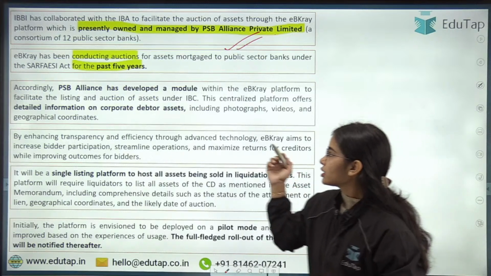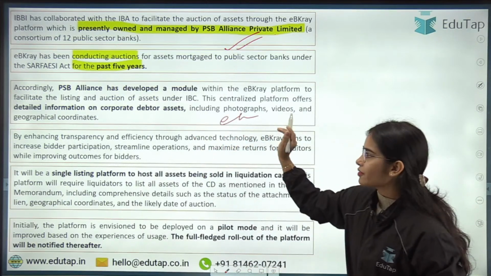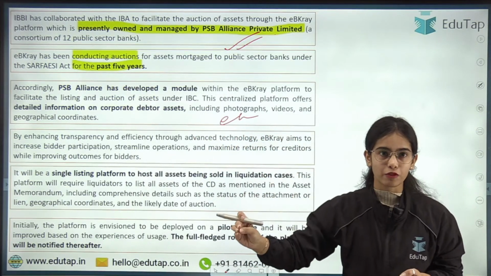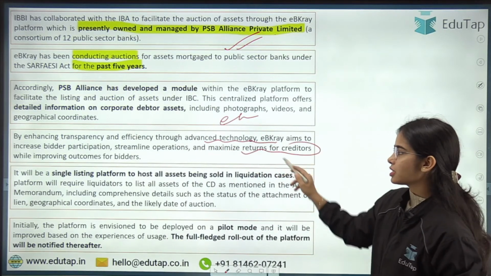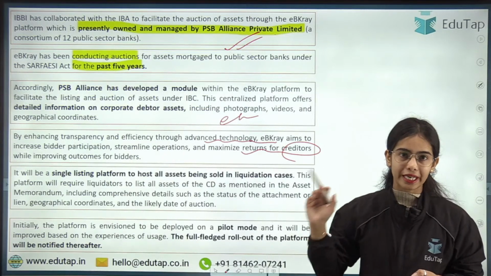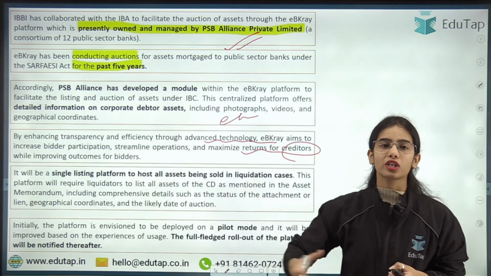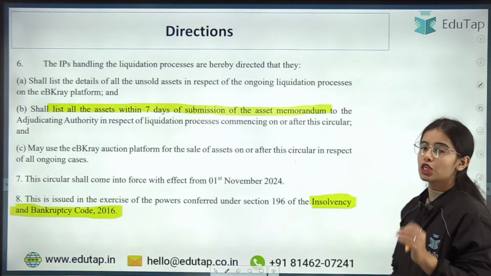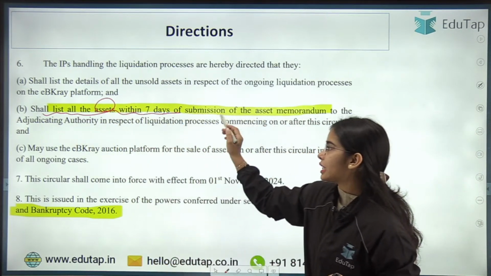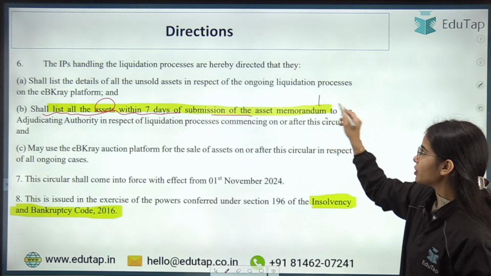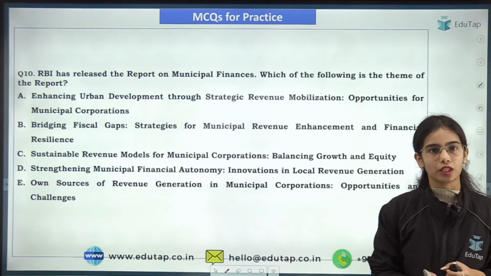It is a very transparent and efficient platform which uses advanced technology for maximizing the returns for the creditors and getting the real price for the property. So the insolvency professionals shall list all the assets within 7 days of submitting the asset memorandum, the information about the asset, to the adjudicating authority.